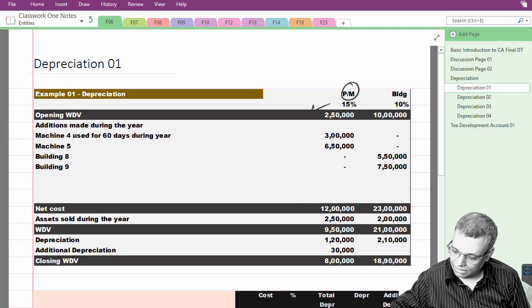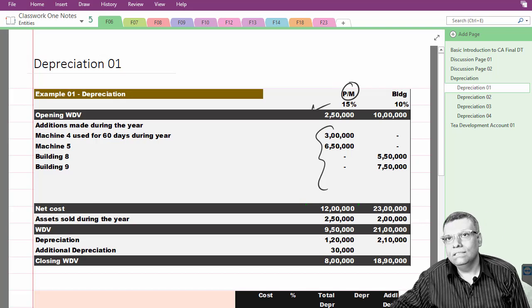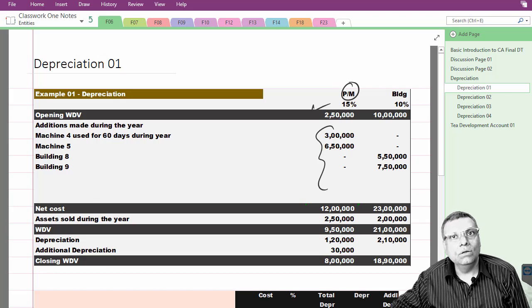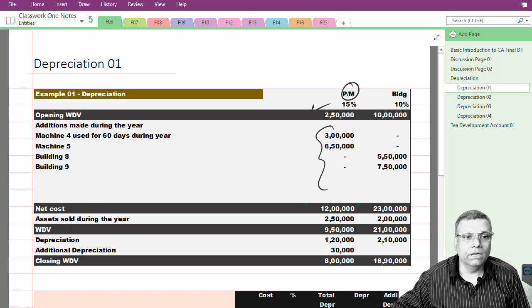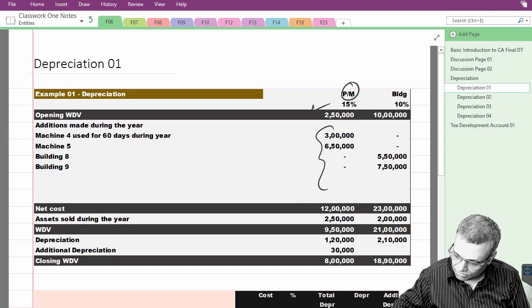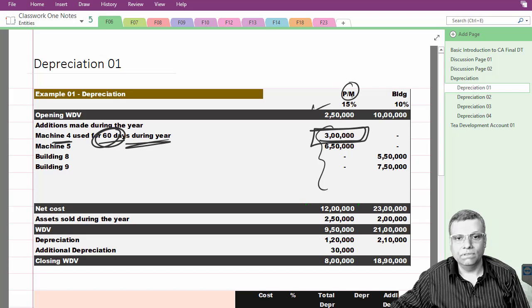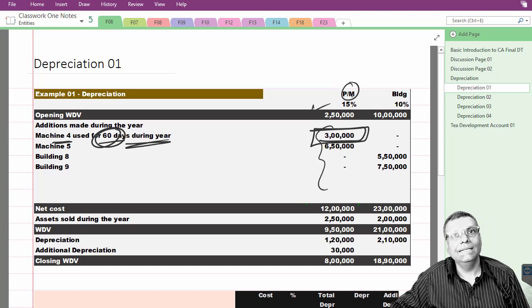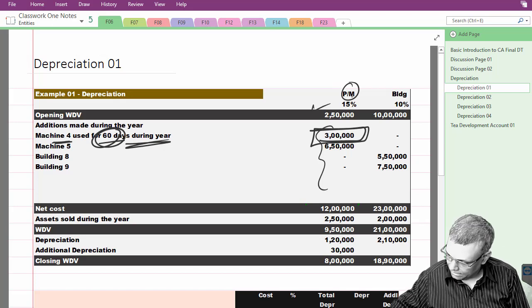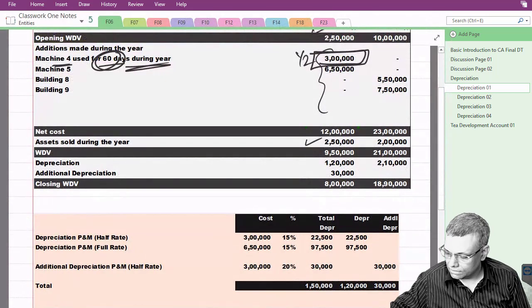Your opening WDV, you have added. Now when you are adding, logically this is the first year of the asset entering into the block. So in the first year only, that half rate, full rate and all those issues will come into the picture. So you have added two assets to this plant and machinery, and this machine has been used only for 60 days. So this particular asset is eligible for half the rate, and any other asset is eligible for the full rate. Then during the year you have sold something also, and this is your WDV.